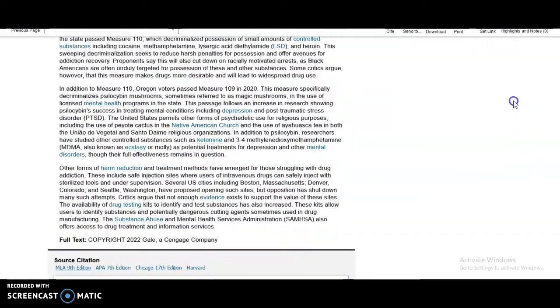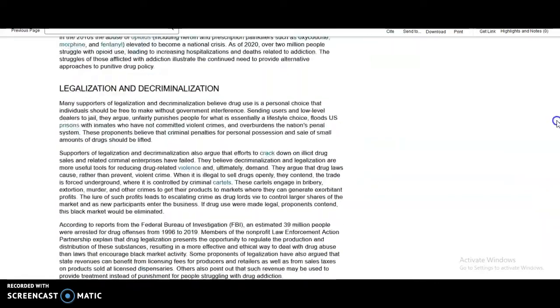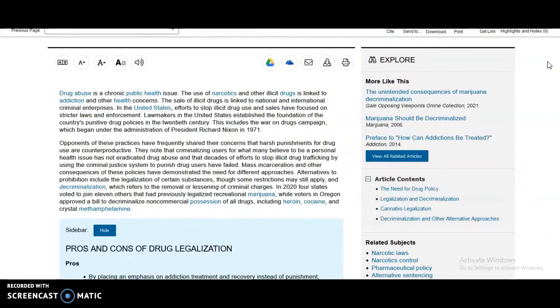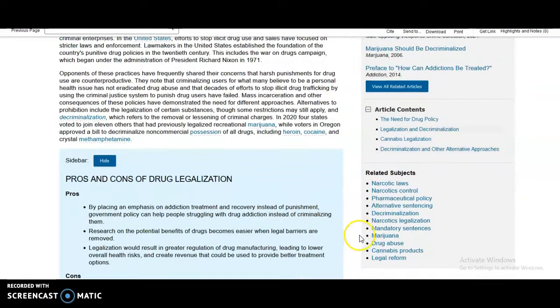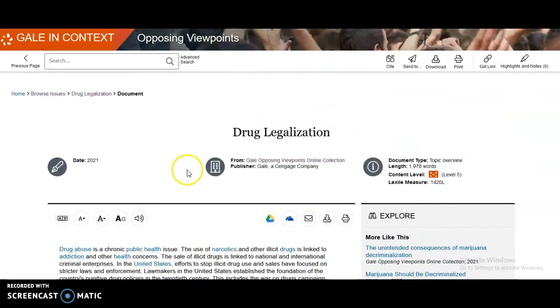When we go back to the top of the page, we can see the Explore sidebar that provides additional articles and related subjects. To get back to the drug legalization homepage, we can either click the previous page link or drug legalization in the breadcrumbs.